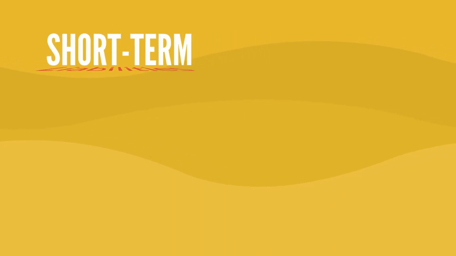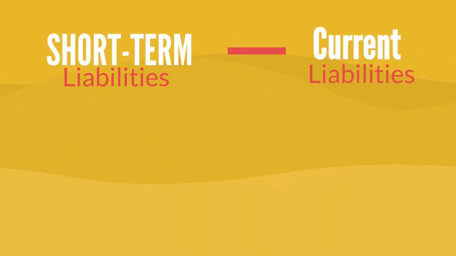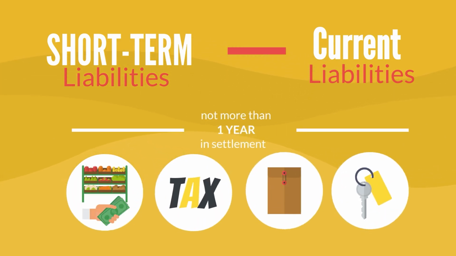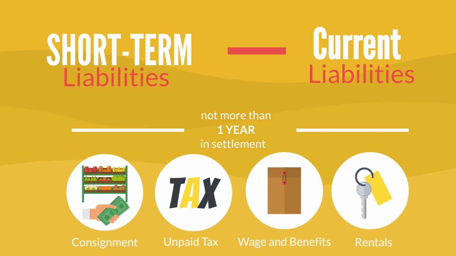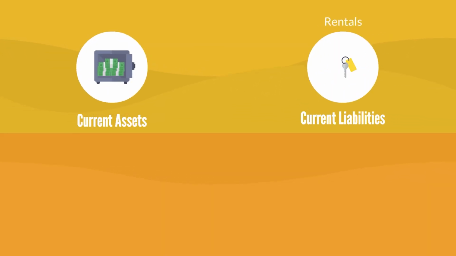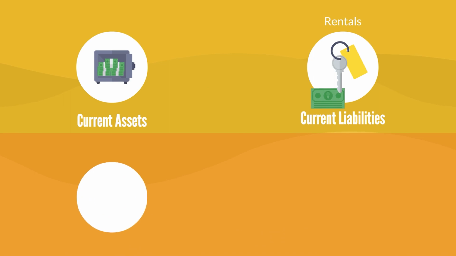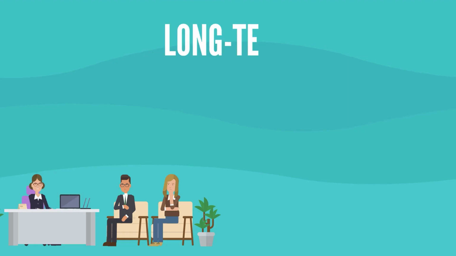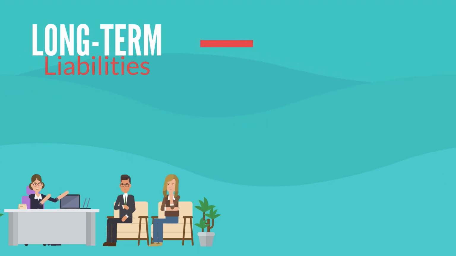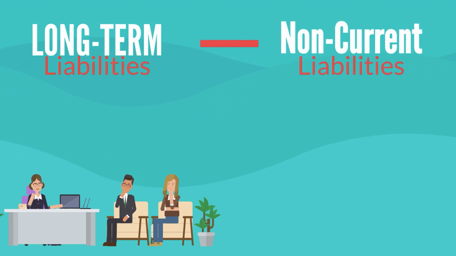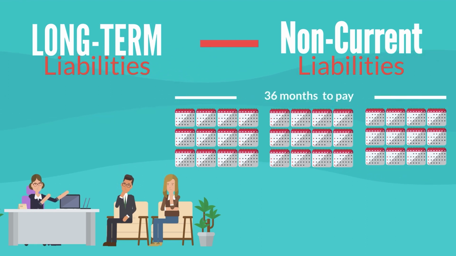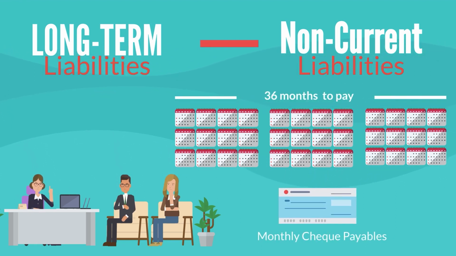Short-term liabilities, also known as current liabilities, are obligations that are expected to be settled within 1 year or within the normal operating cycle of a business. These liabilities typically require the use of current assets or the creation of new current liabilities to cover the repayment. In comparison, long-term liabilities, also referred to as non-current liabilities, involve obligations with repayment terms extending beyond 1 year and are usually financed through long-term financing arrangements.